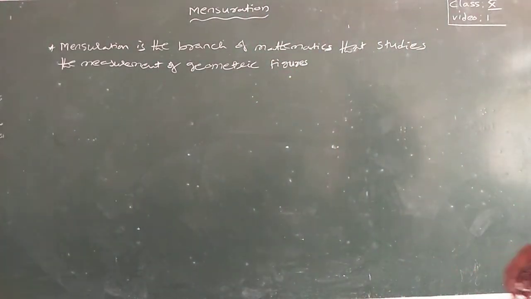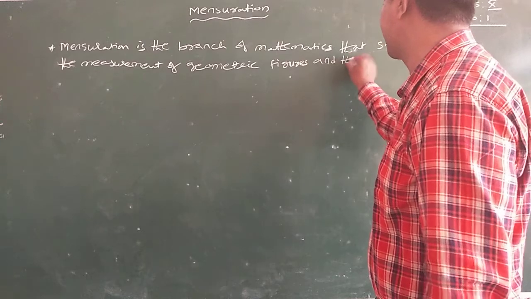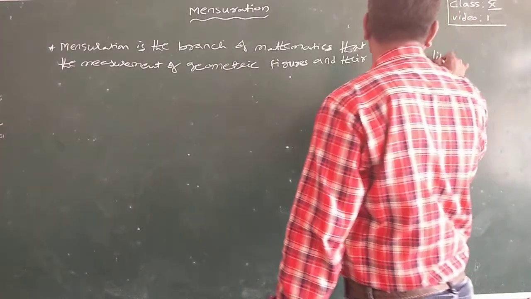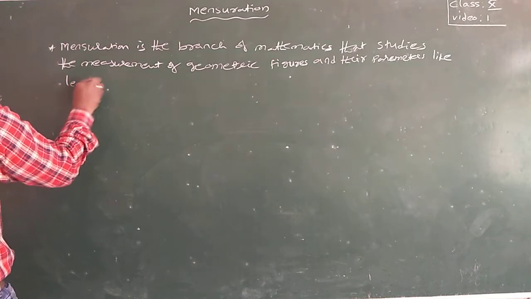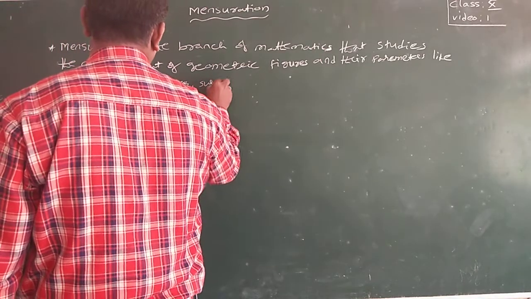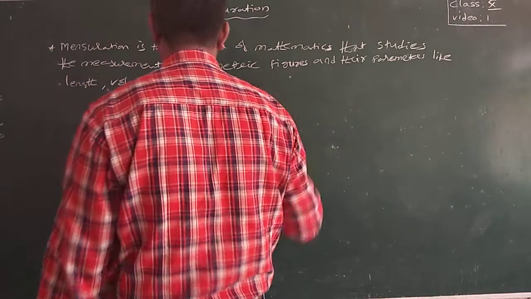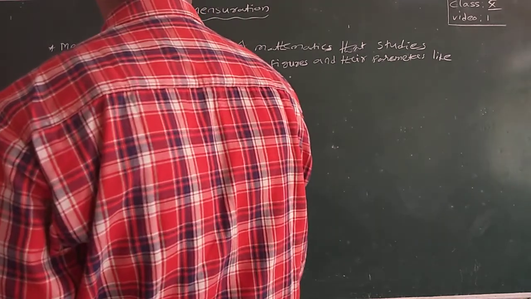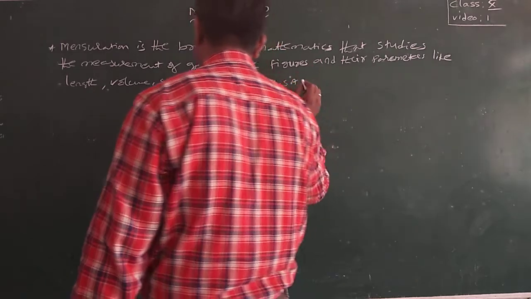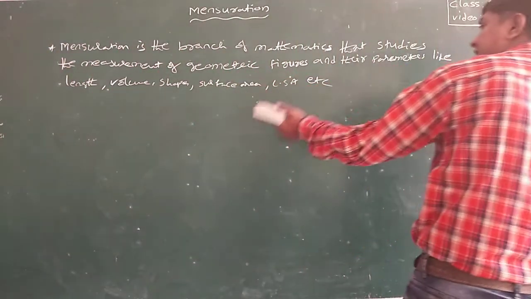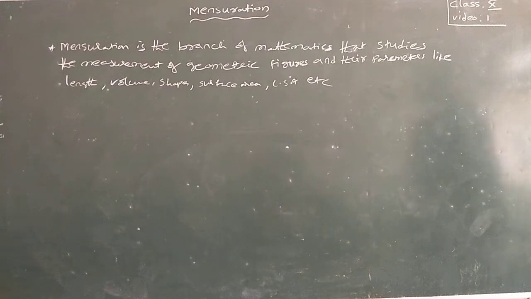That studies the geometric figures and their perimeters like length, volume, shapes, surface areas, lateral surface area, etc. Mensuration is the branch of mathematics that studies the measurement of geometric figures and their perimeters like length, volume, shape, surface area, lateral surface area, etc.